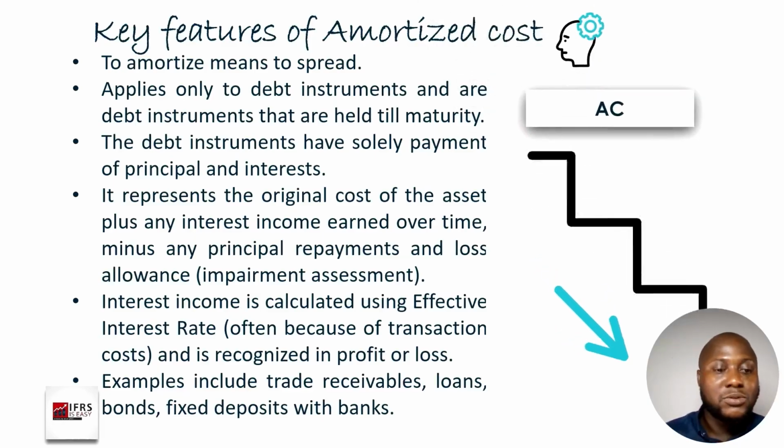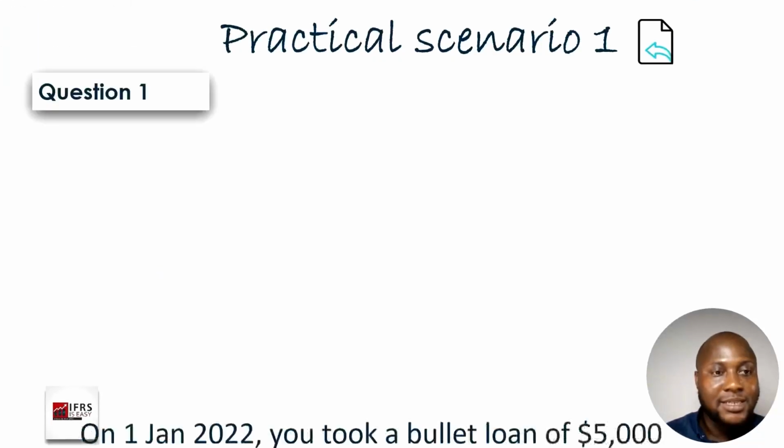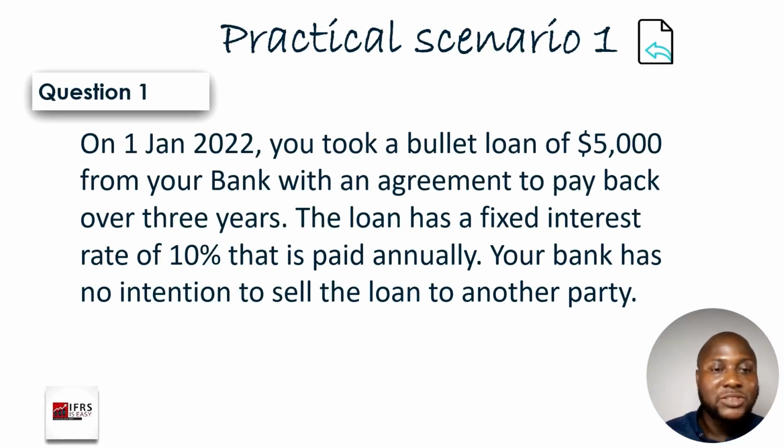Okay, so the illustration here says that on 1 January 2022, you took a bullet loan of $5,000 from your bank with an agreement to pay back over 3 years. The loan has a fixed interest rate of 10% that is paid annually. Your bank has no intention to sell the loan to another party. And so in this case, what you took is a bullet loan.